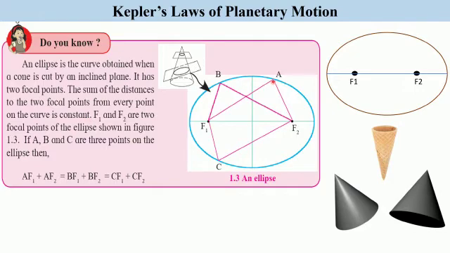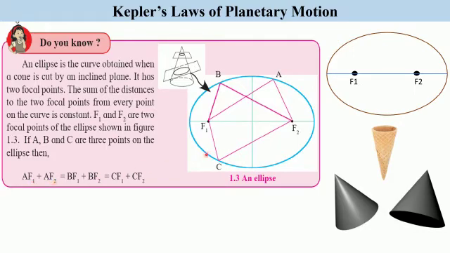The sum of the distances to the 2 focal points from every point on the curve is constant. So if we take the sum of the distances to the 2 focal points with respect to A, this is AF1 plus AF2. This sum of the distances will be equal to, if we now take a point B on the ellipse, BF1 plus BF2. This will be the same distance as AF1 plus AF2.